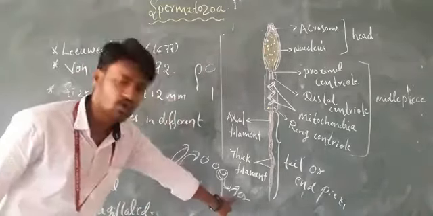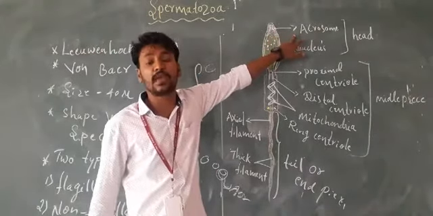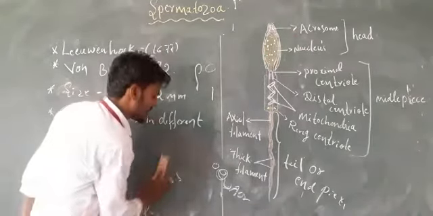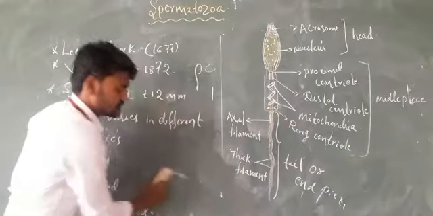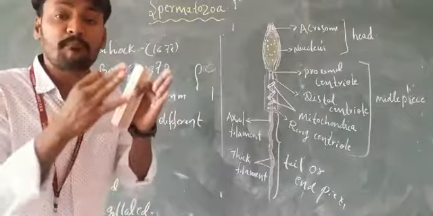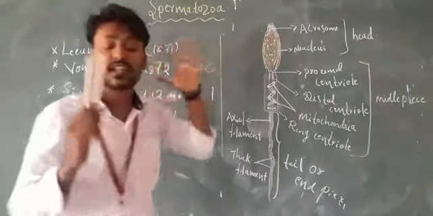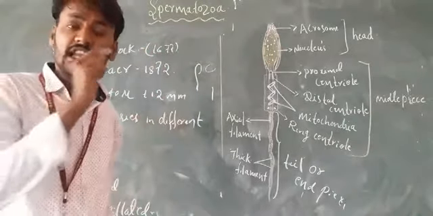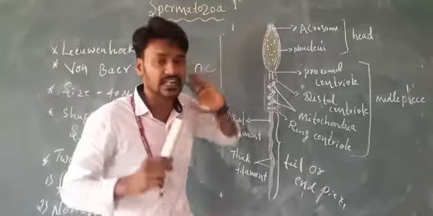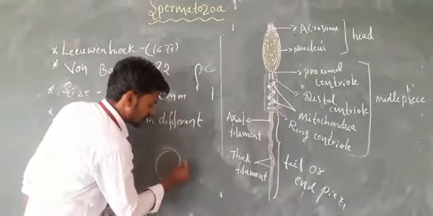The acrosome contains a specialized type of enzyme. This enzyme helps in rupturing the egg wall. When the sperm penetrates and reaches the egg membranes, the acrosome releases its enzymes.